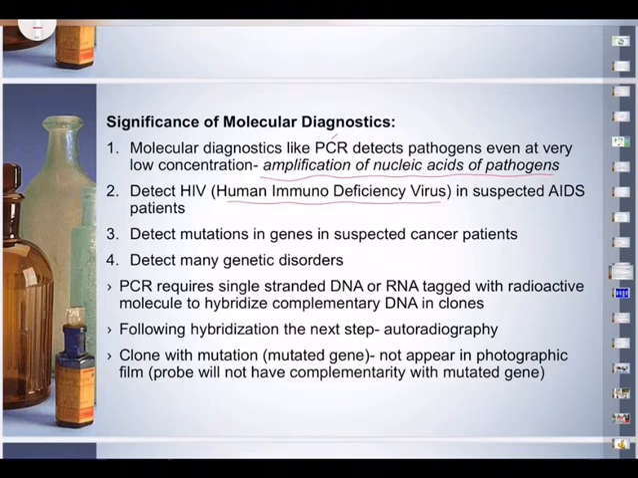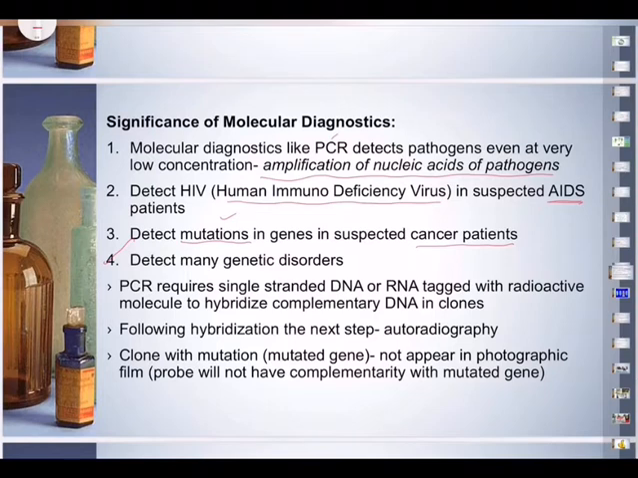It is used to detect HIV, human immunodeficiency virus. Again, this is an expansion he will ask you. In a suspected AIDS case, acquired immunodeficiency syndrome patients. Detect mutations in genes. Mutations are sudden changes, I said, in genes in suspected cancer patients. And detect many genetic disorders. This is what I started off this chapter with.